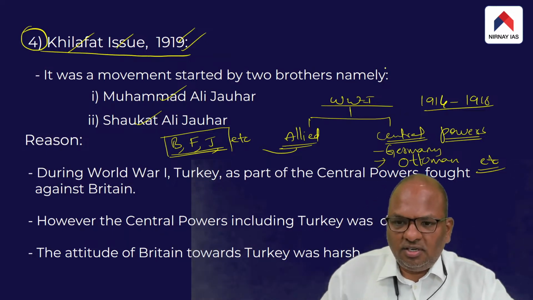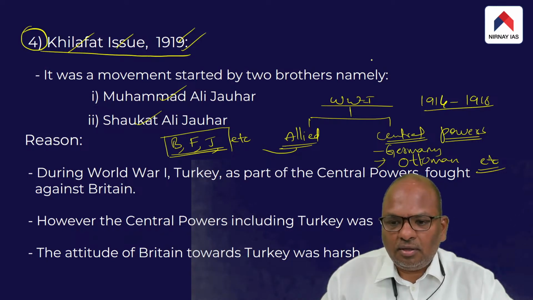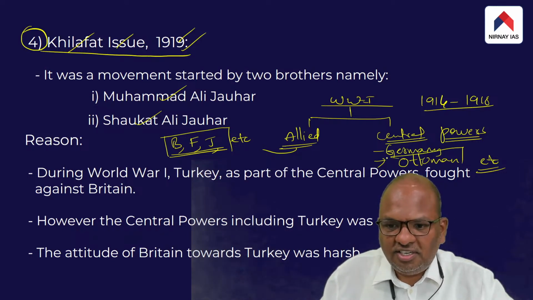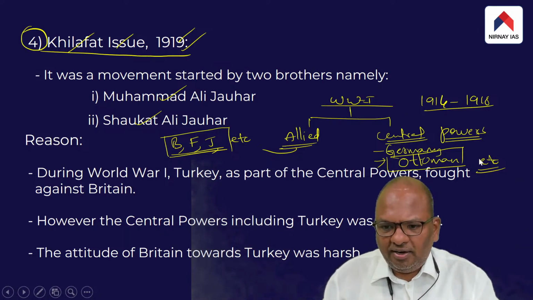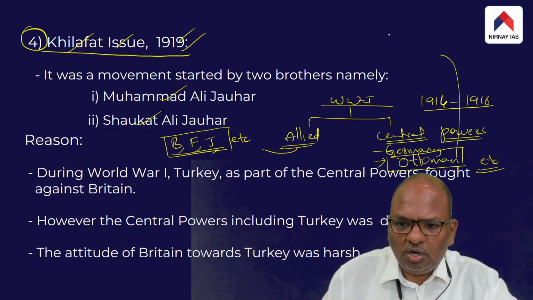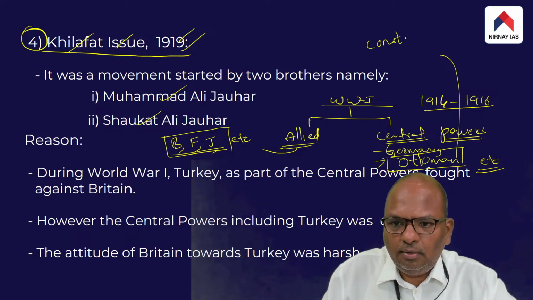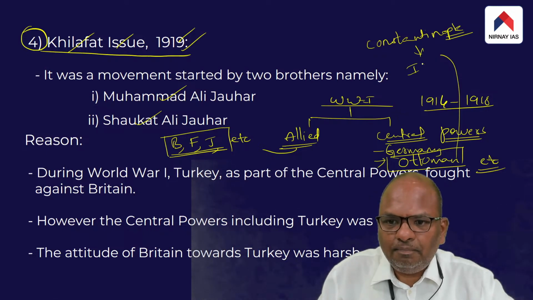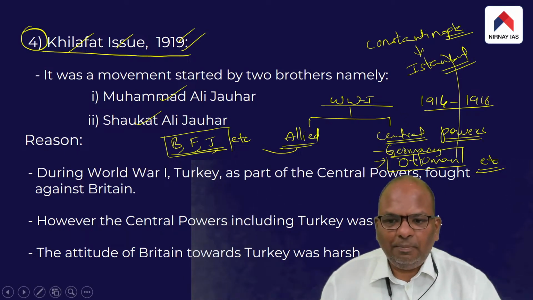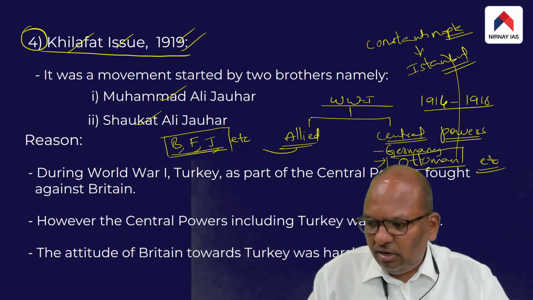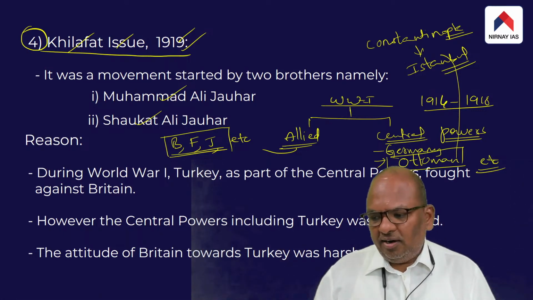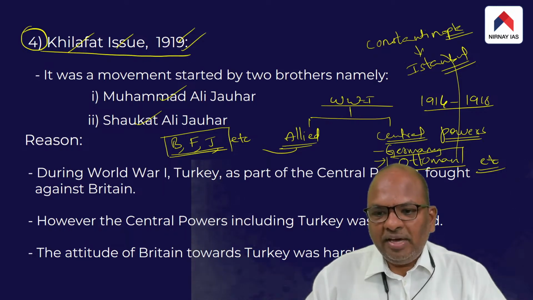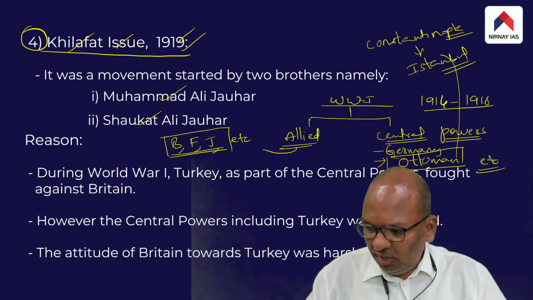The center of Ottoman power, the capital of this Ottoman Empire, was Constantinople, which is present day Istanbul. So the Ottoman Empire was based in Istanbul.